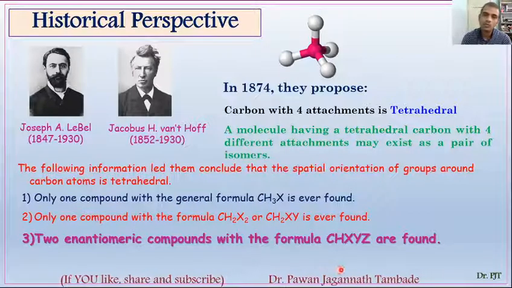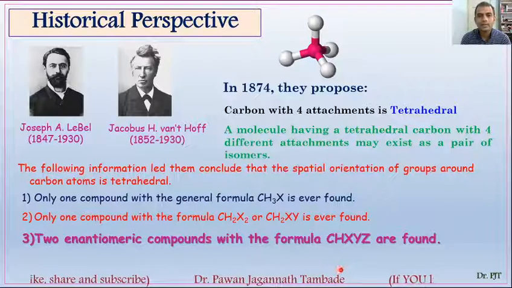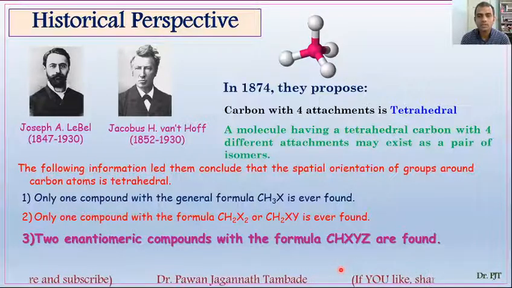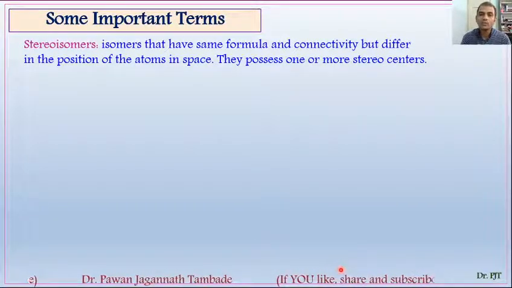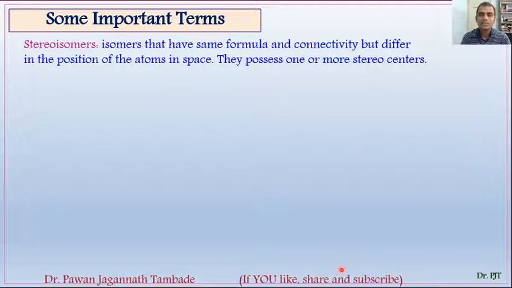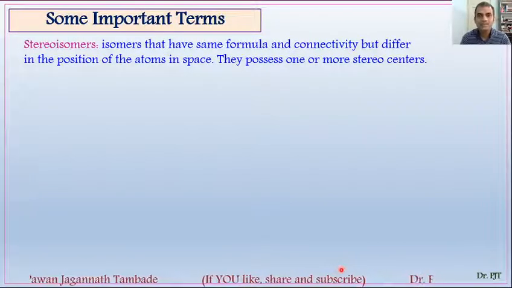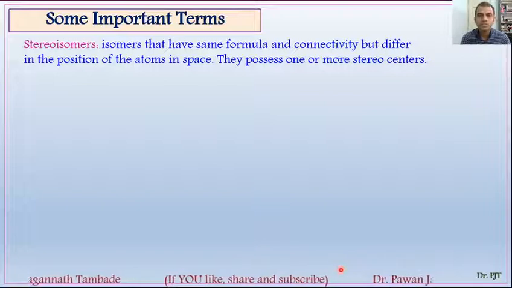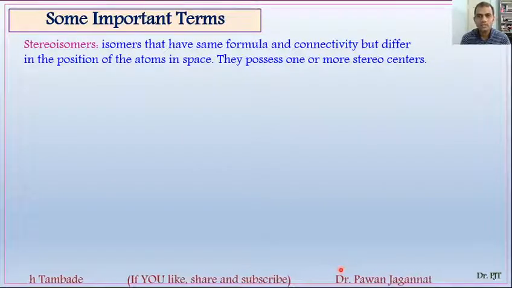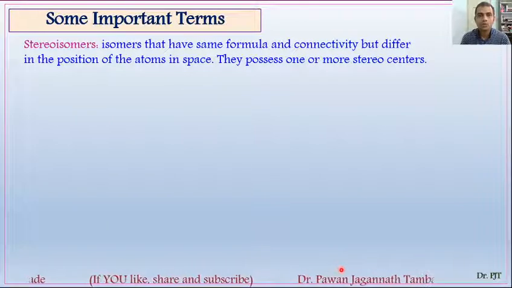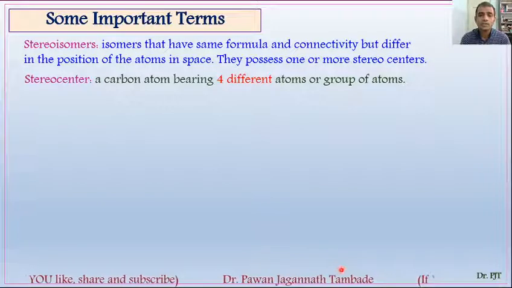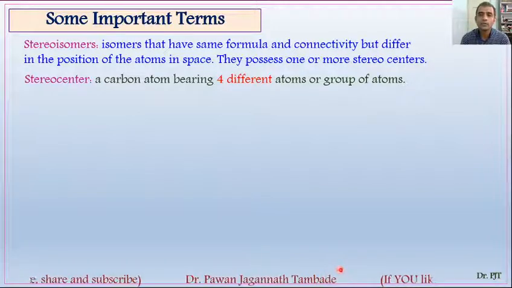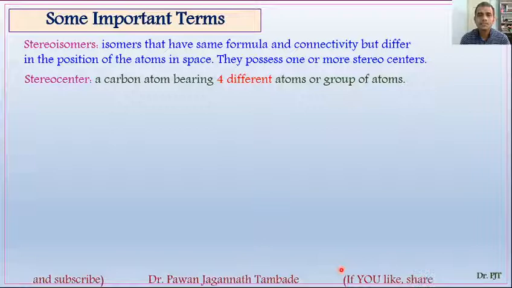Now we will go through certain terms which are very useful to understand and to communicate the concept of stereochemistry in general. So the first term is stereoisomers. Stereoisomers are isomers which have the same molecular formula, same connectivity, but different positions of atoms or groups in 3-dimensional space, and they possess one or more stereocenters. So what is a stereocenter? A carbon bearing 4 different atoms or groups is called a stereocenter.